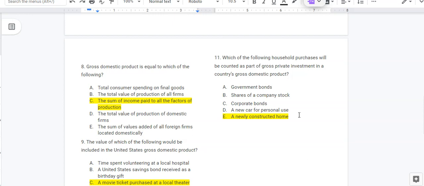So every year that the home is occupied, the Bureau of Labor Statistics will calculate a fair market value for the rental value of that home. Like if you turned your home into an Airbnb, how much could you get for it? And then that value is added into GDP. But the year that it's constructed, it always counts towards investment. I'll say it once more, new construction always counts towards investment.